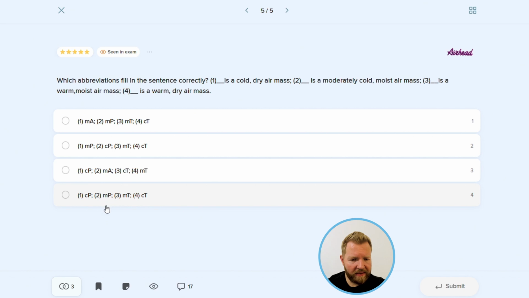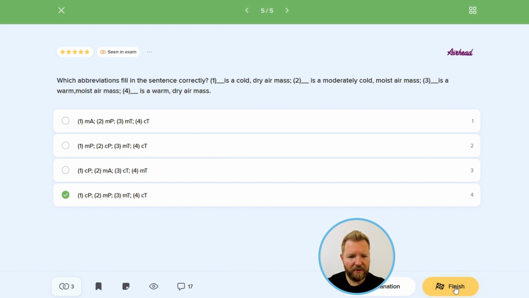Let's check the next one, number 3. It is a warm, moist air. Okay, so because it is moist air, it has to be maritime. So we see that this is number 4. Answer number 4 would be correct, with tropical warm air. And now the 4th air mass is a warm, dry mass, continental, tropical air mass. That also sounds correct. So answer number 4 will be correct. And this is correct.